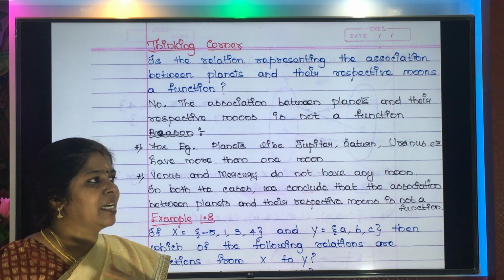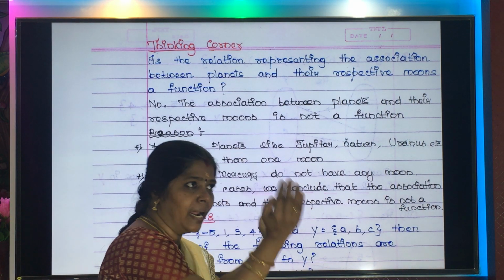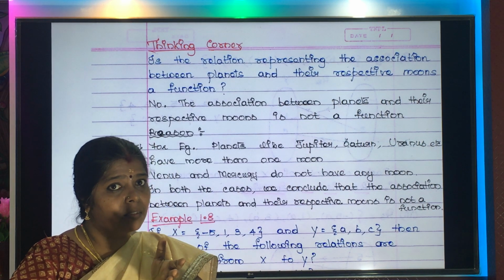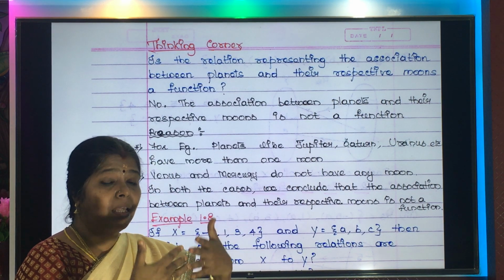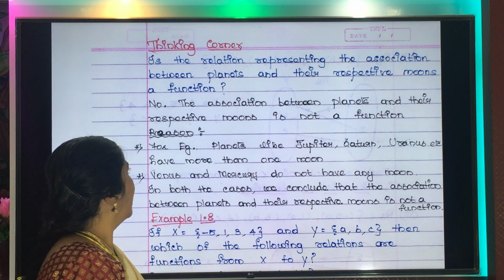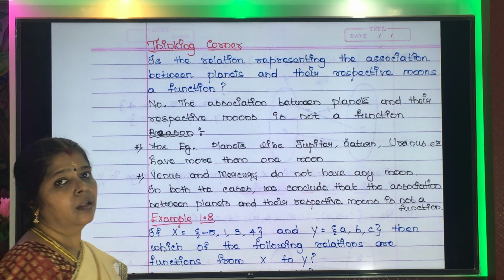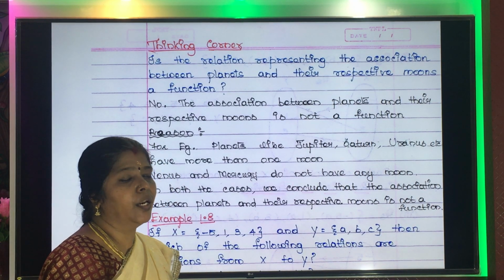Mercury, Venus, Earth, Mars, Jupiter, like that. Now the question is, planets and their moons, the association between them, can it be called a function? This is the question asked. And out of my knowledge, I have given the answer as no.